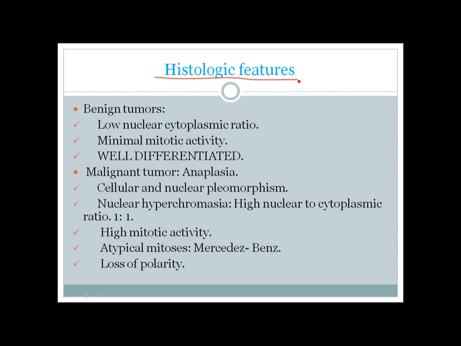So, the histologic features of malignancies, neoplasia. If the neoplasia is benign, the features will be a low nuclear cytoplasmic ratio, such as in a normal cell, where you see that the cell is big and the nucleus is small. So there is a ratio where the nucleus is small and the cell is big. The nuclear cytoplasmic ratio will be, suppose, 1:4 or 1:6, meaning the cytoplasm will be 4 times or 6 times bigger than the nucleus.